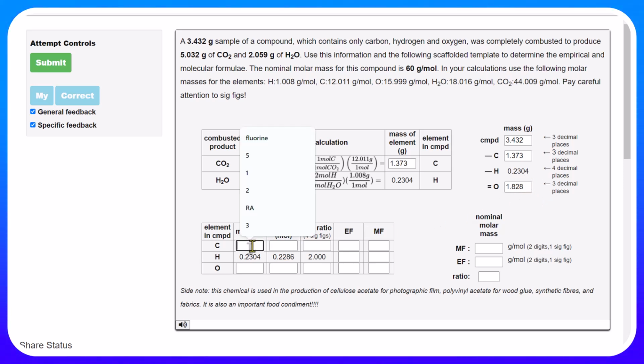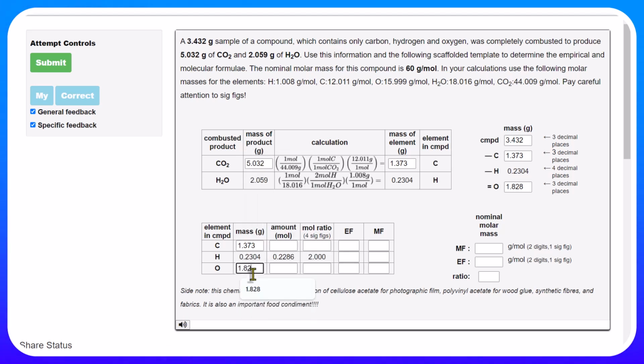So now, the mass of our carbon, which will be 1.373 grams, and our mass of oxygen, which will be 1.828. When you're doing this, maybe try not to rush too much. It's very easy to put the wrong number in. I know because I have been rushing through and I just picked the wrong number.